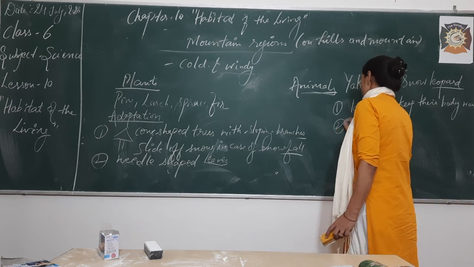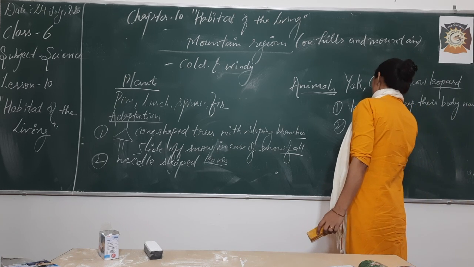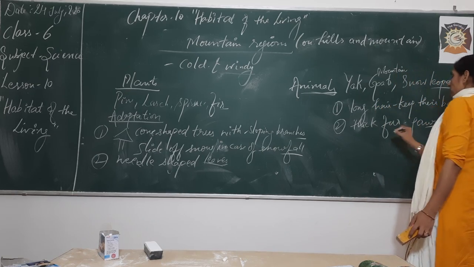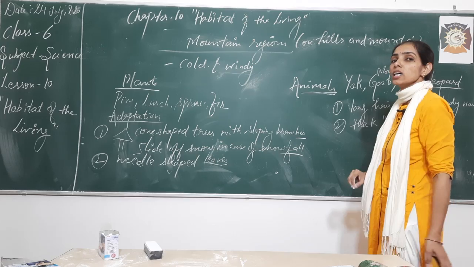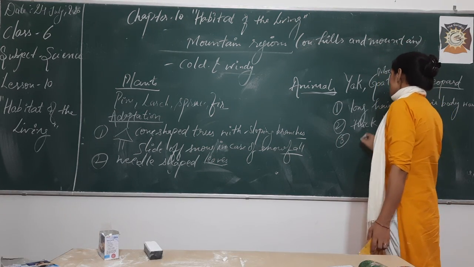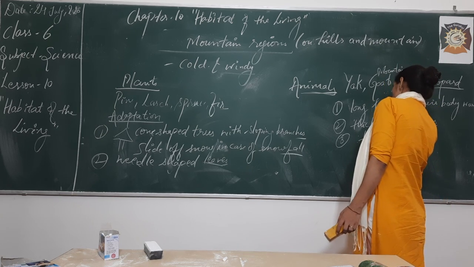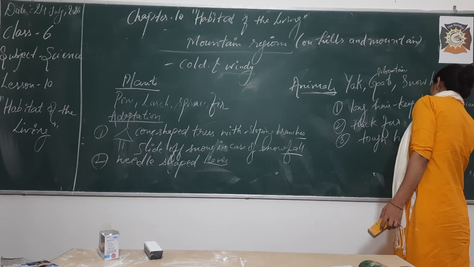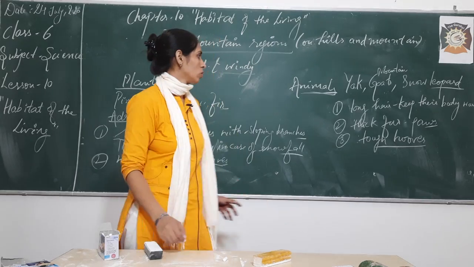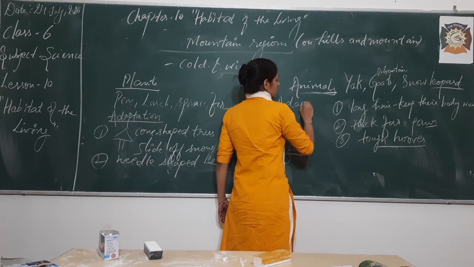Next, you can say these snow leopards, okay, they are having thick fur even on their paws, right, which helps them in walking over the snow, right? Next, mountain goats. Goats have strong, or we can say tough hooves, okay? Which also helps them in walking over the snow. So these are the adaptations followed by the animals, right?